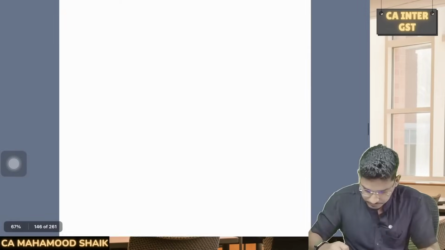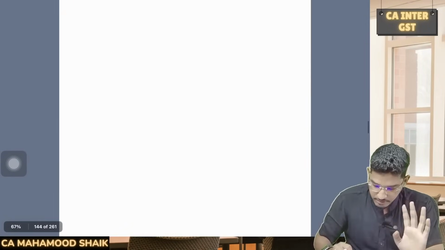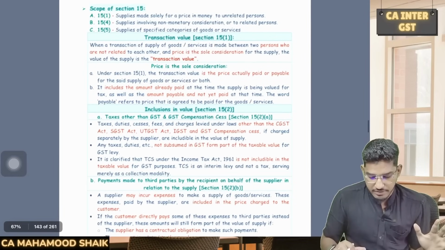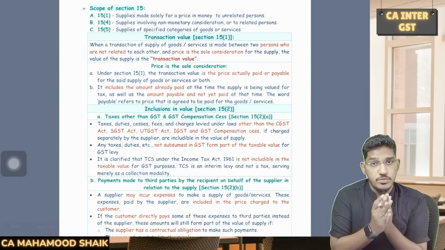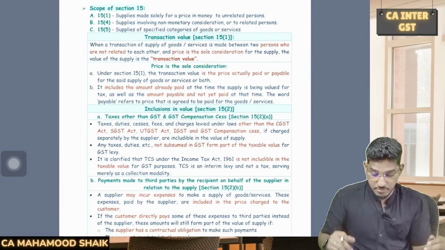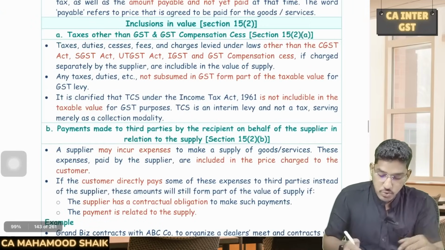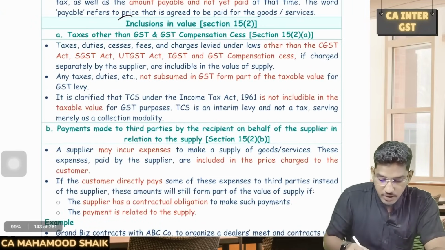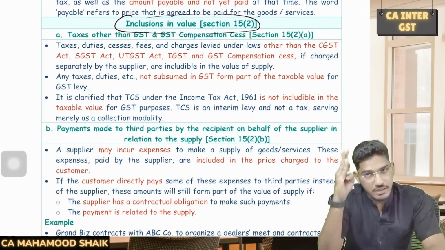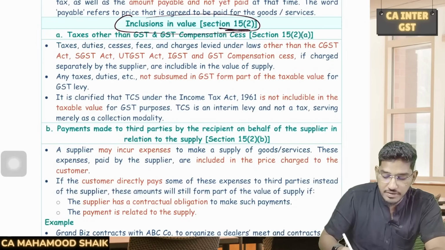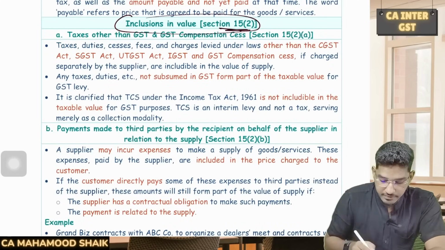Okay, so here we have, see, even in our main material, we have only 4 pages of discussion. See how short the chapter is, and what is the importance of the chapter. Right. So, inclusions in the value of the supply. What items are required to be included in the value of supply? These are given where? Under 15 subsection 2, under different clauses.